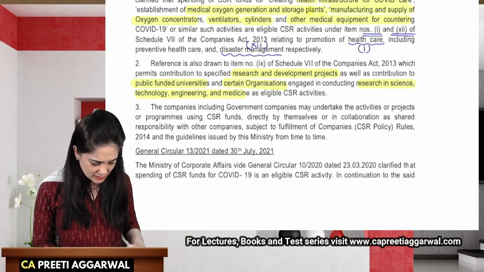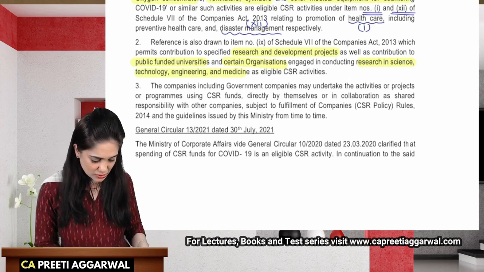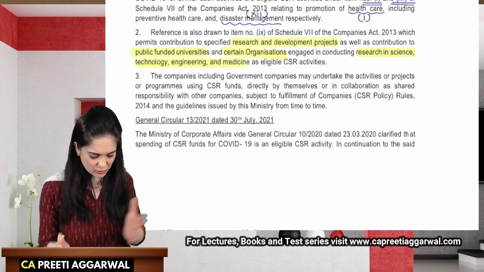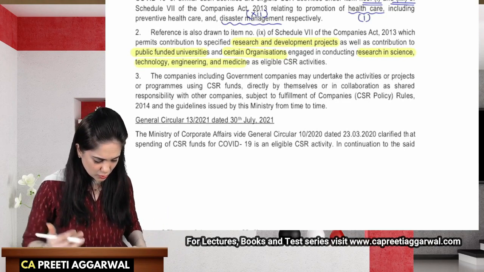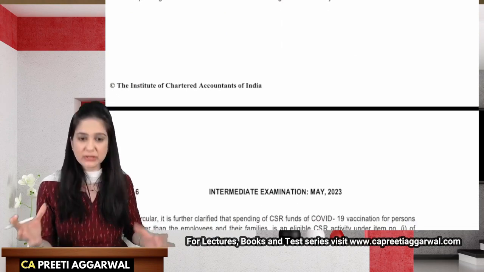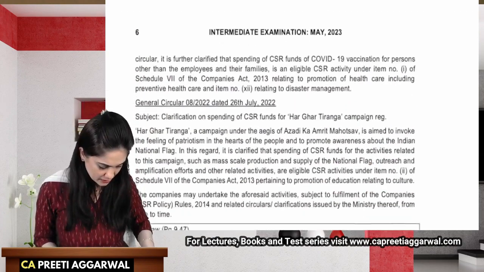The companies, including the government companies, may undertake activities or projects using the CSR fund either by themselves or in collaboration with other companies. You can do it either on your own or in collaboration with other companies, so that you can spend more. When two or three companies come together, you can spend more.